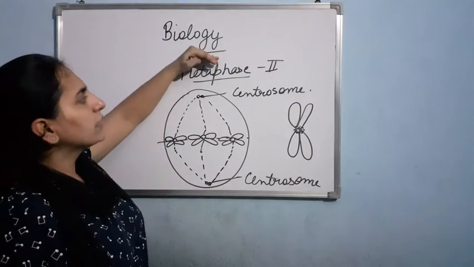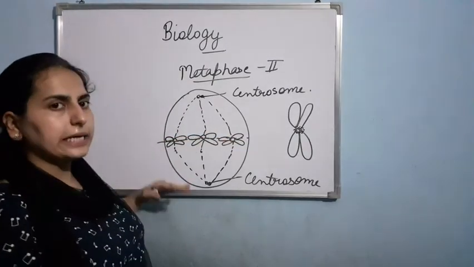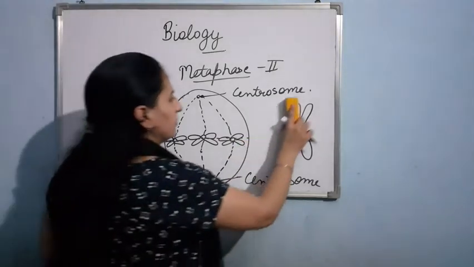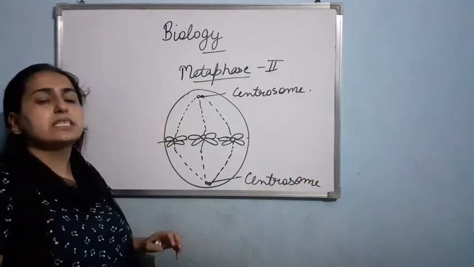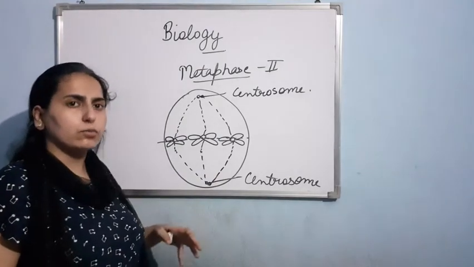So basically in metaphase second, the chromosomes are aligned in the center. Am I clear? Metaphase is the best phase to study the morphology of the chromosomes.